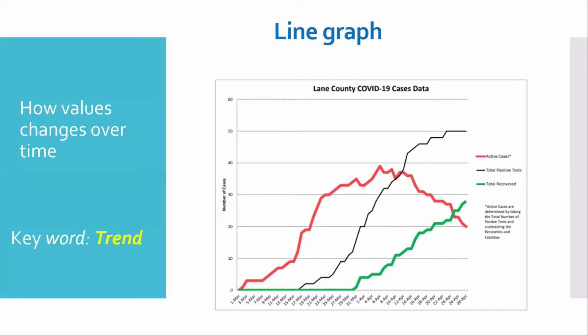So how was the incidence? It shows us the active cases, the total positive cases, and the total recovered persons. So it gives us a trend over a time period. Okay, so this is just the line graph, which I'm sure all of us are very well aware of.